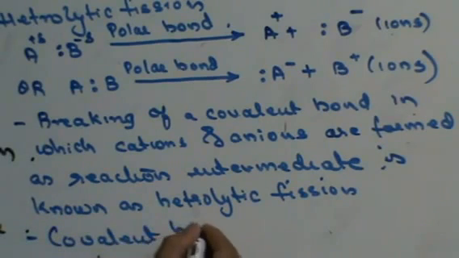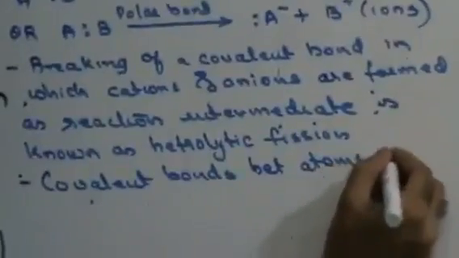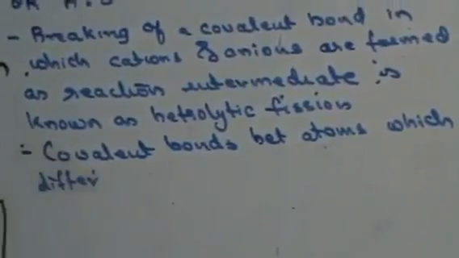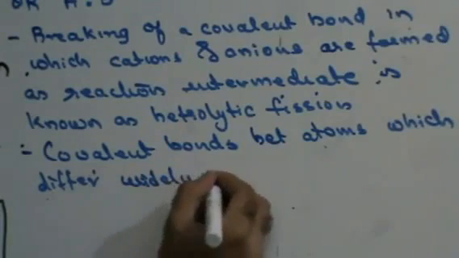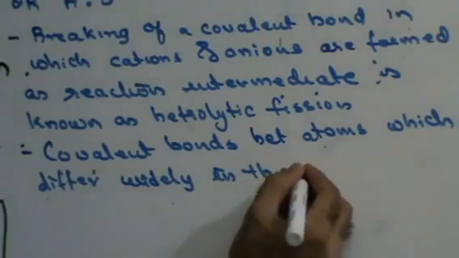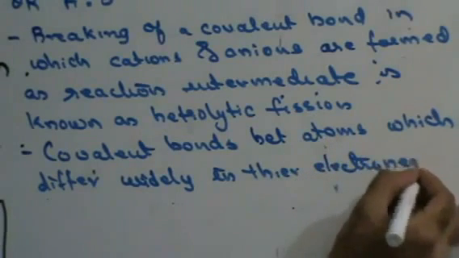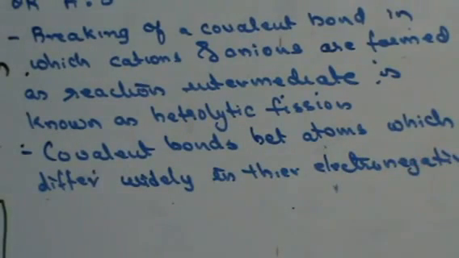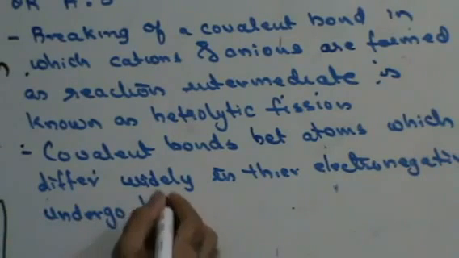Covalent bonds between atoms which differ widely in their electronegativity undergo heterolysis.